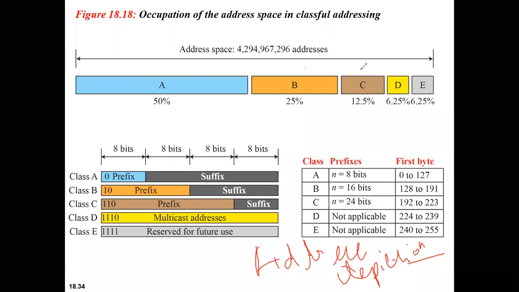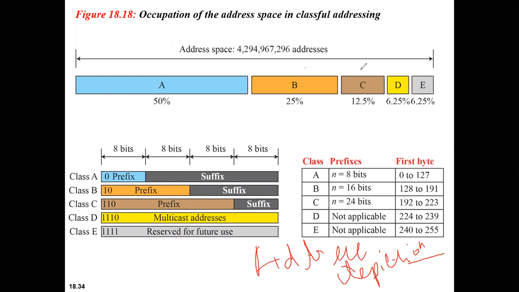Next comes the class B address. It was basically designed for a mid-size organization, an organization which works with a limited size, but many of the addresses in these cases also remain unused. Okay, similarly for class C, class D, and class E, correct?